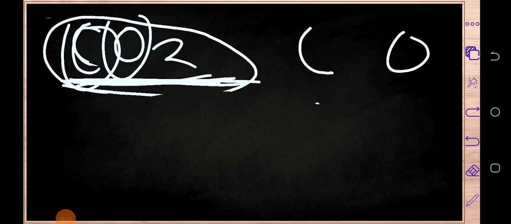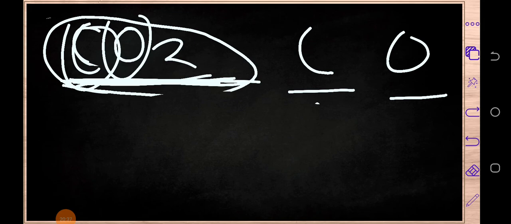So now, besides that, you also need to know the valences of each and every element. You need to know the valence of carbon, you need to know the valence of what? The valence of oxygen.